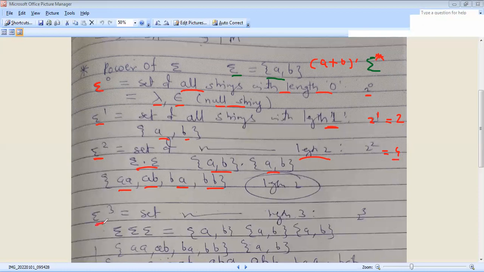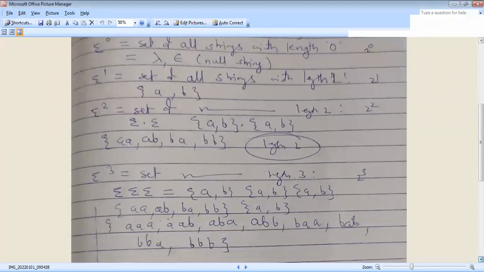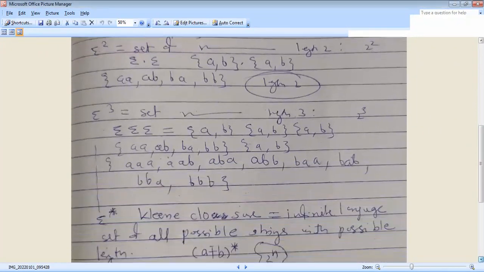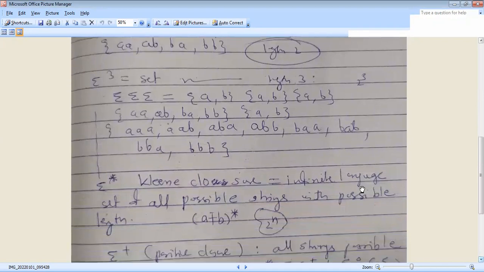Next, sigma 3. Sigma 3 can be written as sigma sigma sigma. That is 2 raised to 3, and 8 possibilities are there. This is the Kleene closure method, that is power of sigma. For sigma 3, take the example set of all strings having length 3, 2 raised to 3, that is 8 possibilities.